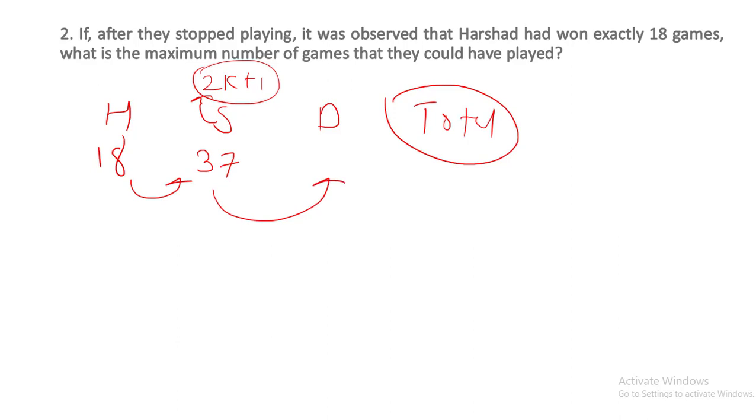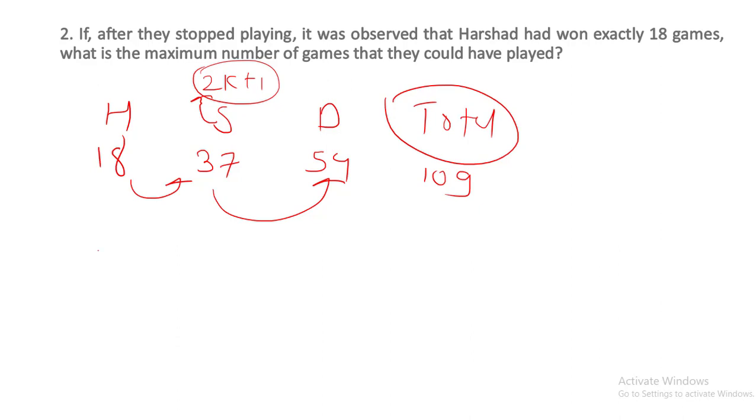In this case draw का condition should not satisfy. तो ड्रॉ का कंडीशन सेटिस्फाई होने के लिए नंबर ऑफ ड्रॉस कितने होने पड़ेंगे? 18 3s are 54 plus 1, 55. So number of draws has to be less than 55. So maximum number of draws will be 54, and the total number of games will be 18 plus 37 plus 54. So 72 plus 36, 108 plus 1, 109.